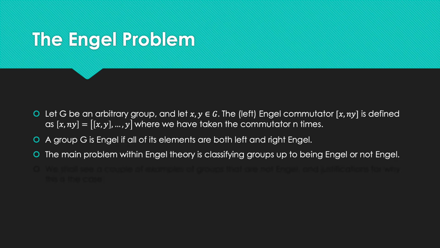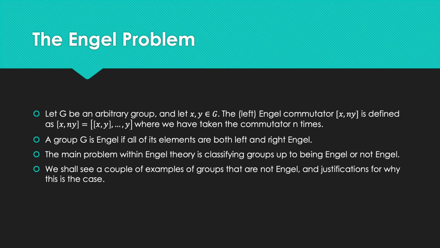The main problem within Engel theory is classifying groups up to either being Engel or not Engel. And we'll see a couple examples of groups that are not Engel and justifications for why this is the case. So basically the Engel problem is what is the most efficient way of determining if a certain group or family of groups is Engel or not. And it's not currently known what this is, as it's quite a modern area of study.